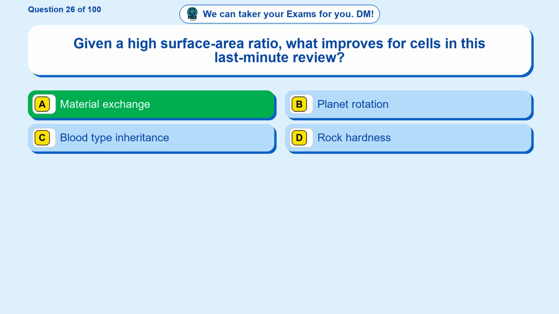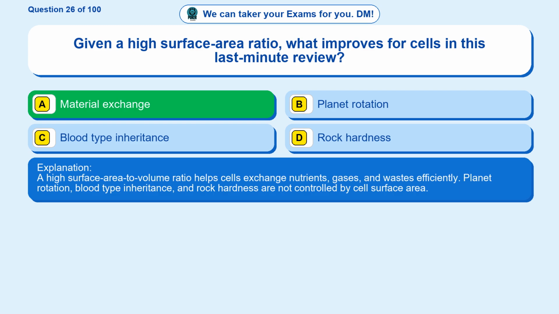Material exchange. A high surface area to volume ratio helps cells exchange nutrients, gases, and waste sufficiently. Planet rotation, blood type inheritance, and rock hardness are not controlled by cell surface area.